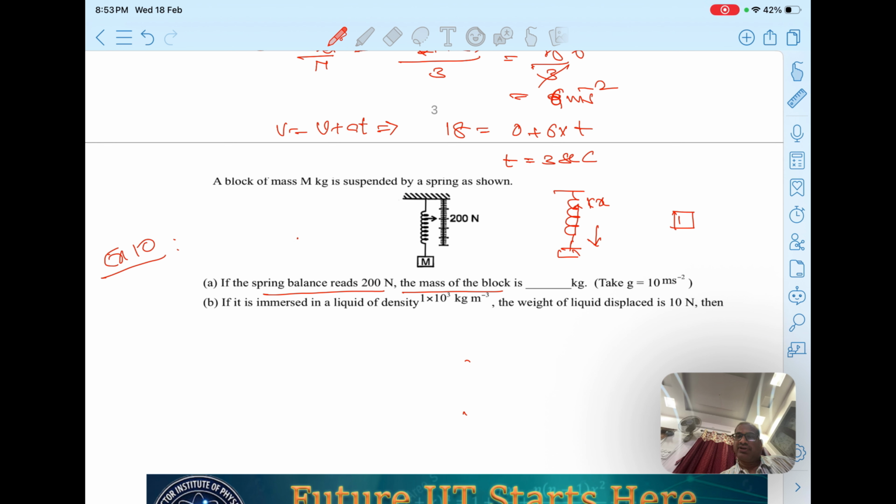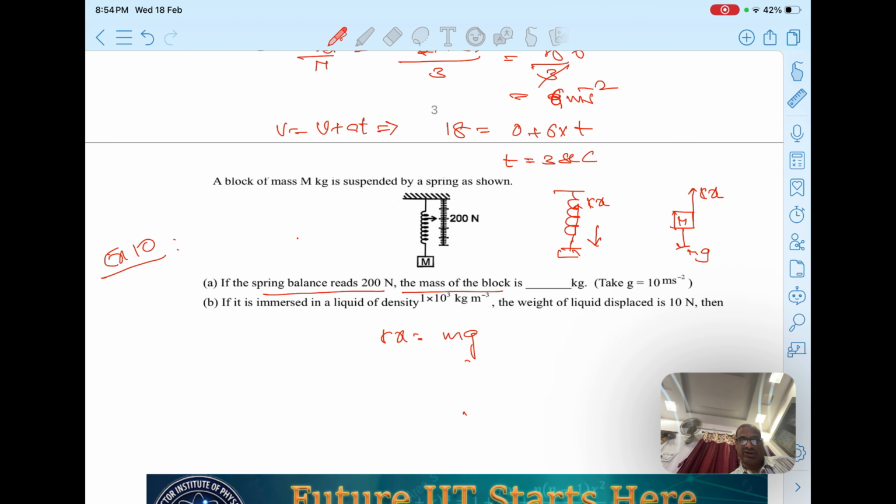If you draw the FBD of this one, forces acting on this body, what happens? Mg will be acting downward and kx will be acting upward. So theory you can see I discussed in laws of motion beyond formula series. Okay, so in equilibrium you can say kx will be equal to mg.